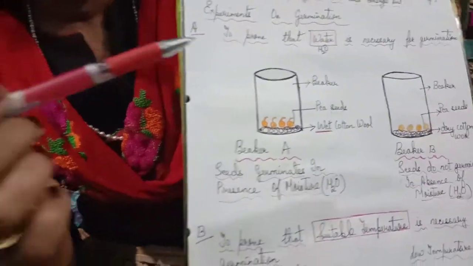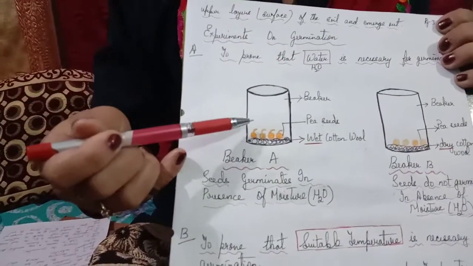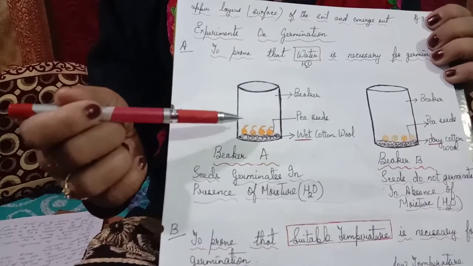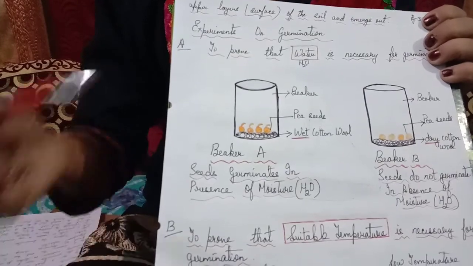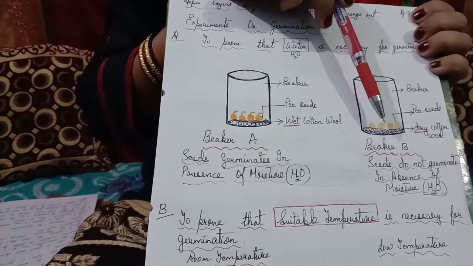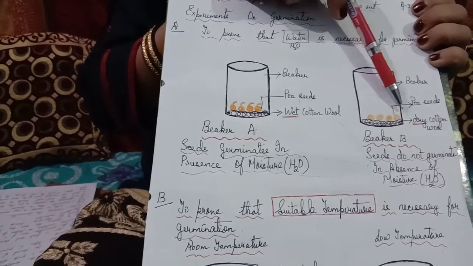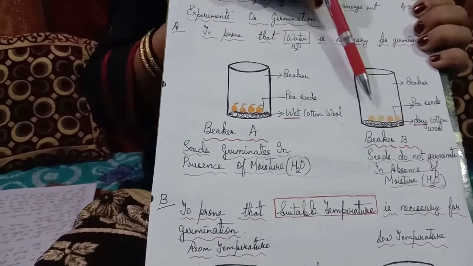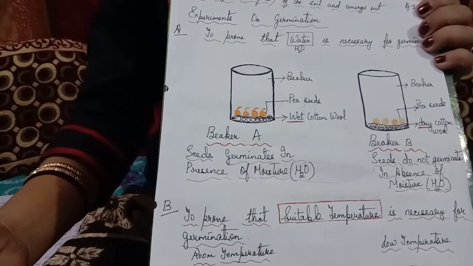For this, you take 2 beakers, got it? In beaker A, you place wet cotton wool, clear, and place some pea seeds or gram seeds. In the next beaker, what do you take? You take the cotton wool but do not wet it, and just place the seeds on it. What is the precaution? An equal number of seeds should be taken. Leave it for a few days.